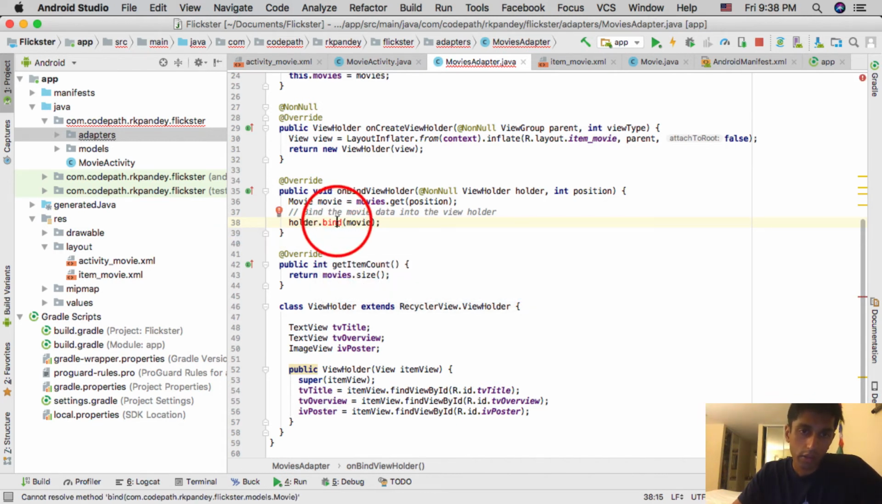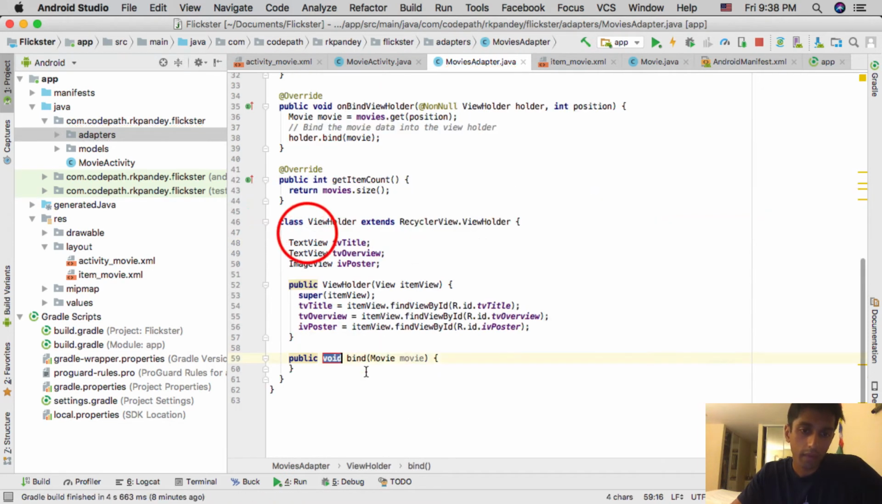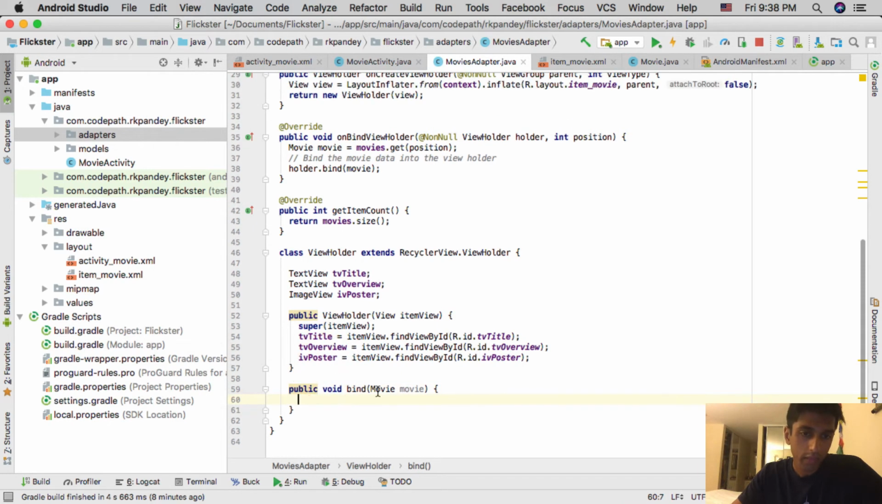So this bind method doesn't exist. So what you can do is click on that red light bulb and create that method bind in the view holder class that we have. And that's convenient because it actually fills out a lot of this stuff for you. So it's a void return type, which is fine. And it takes in a parameter called movie. And so the responsibility of this method is to actually put data inside of these different views. So this is actually not that difficult.